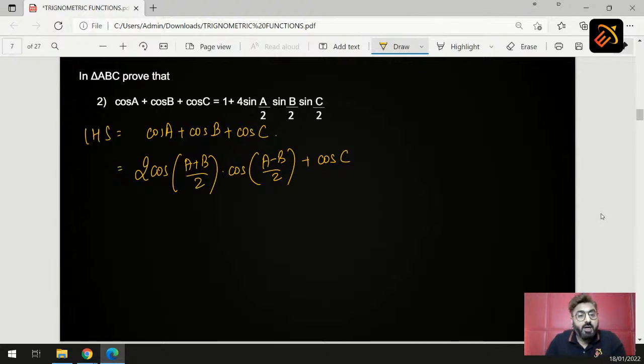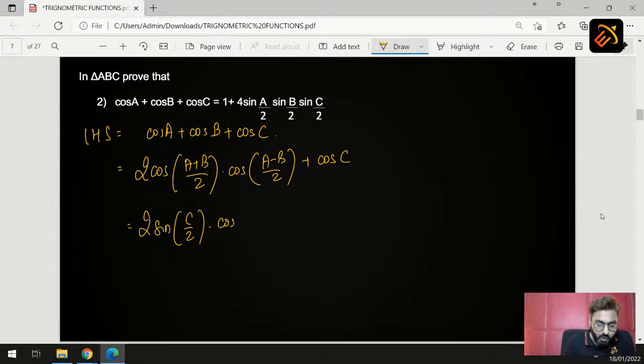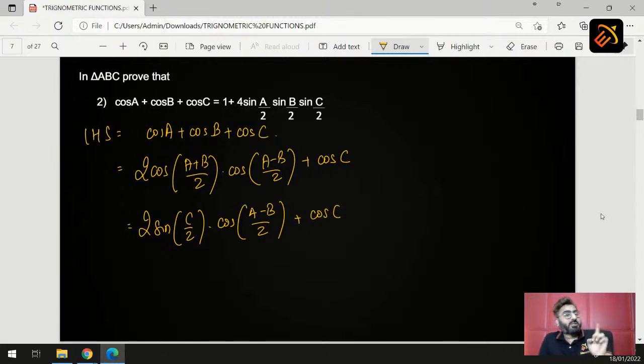Now, what is 2 cos (a plus b) by 2? Here, if you see, cos (a minus b) by 2 will remain the same. It will be as it is. But cos (a plus b) by 2, can we write this as cos of (90 minus c by 2)? So this becomes sin c by 2. Now, when we write this as sin c by 2, what is the next step? So, when we write this as 2 sin c by 2 into cos (a minus b) by 2 plus cos c. Now if you see properly, what did I say was the first step?